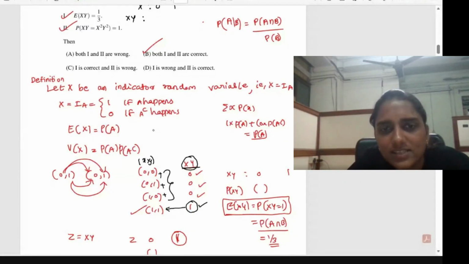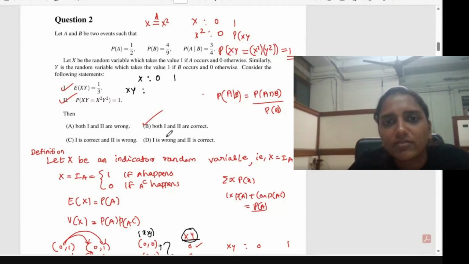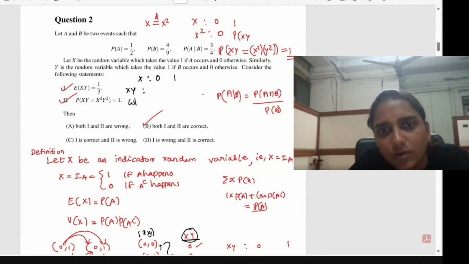Then what I said is, if x has this form, x equal to 0, 1, this Bernoulli trial form, then what is x square? When x equal to 0, x square will be equal to 0, right? When x equal to 1, then x square will be equal to 1.